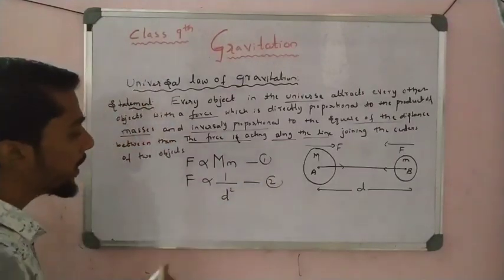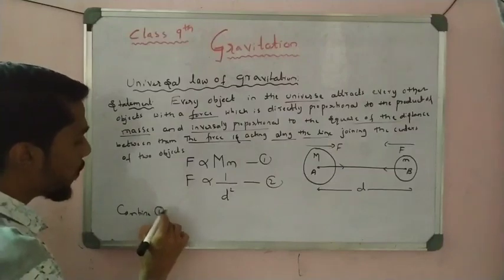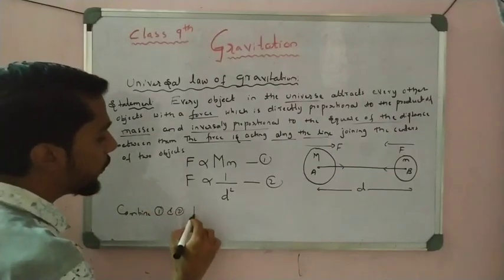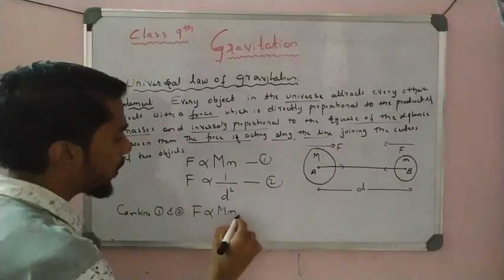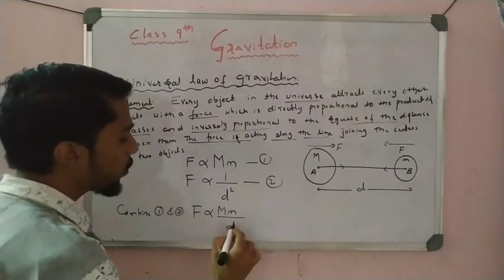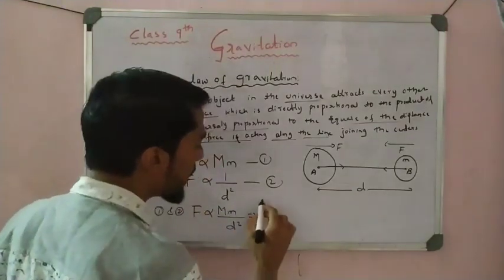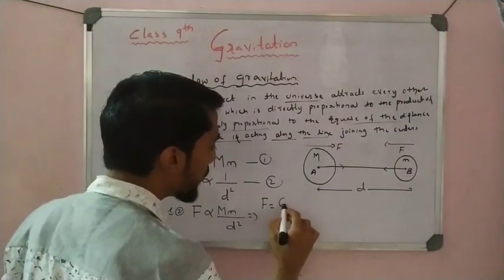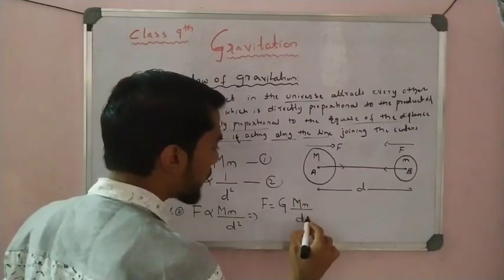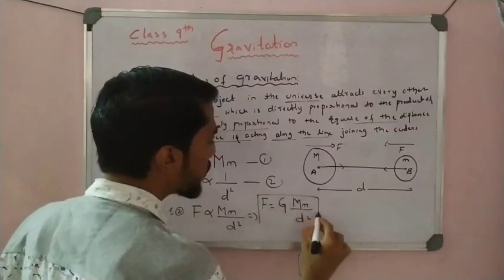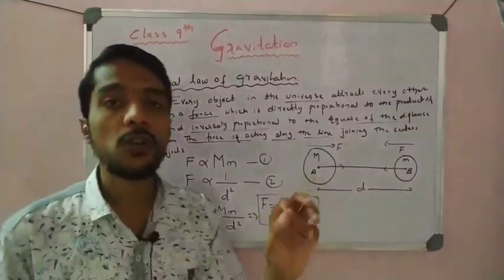Now combine 1 and 2. We get F directly proportional to the product of masses and inversely proportional to the square of the distance between them. Now I can remove the proportionality sign, so I get F is equal to capital G into M m by D square. This is the mathematical statement of the universal law of gravitation.